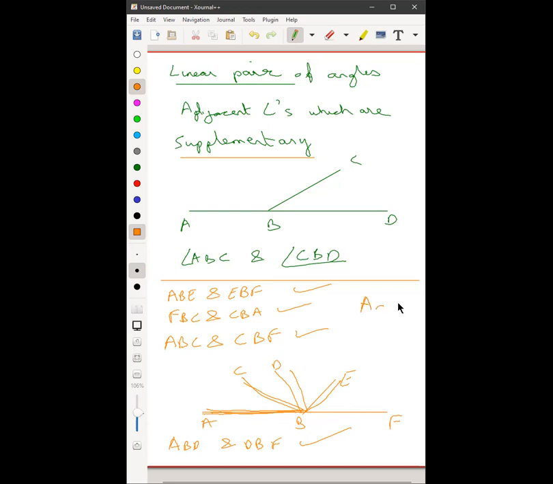Everyone, please revise adjacent angles and linear angles. You all are getting confused in these. Dhruti, revise adjacent angles. Once you have established an angle is adjacent, then only it can become linear. You cannot have a linear angle without it being an adjacent angle. First, figure out, is the angle adjacent? If yes, do they add up to 180 degrees? If yes, then it's a linear pair. Okay? Fine, that's it for today. Any doubts, anyone?